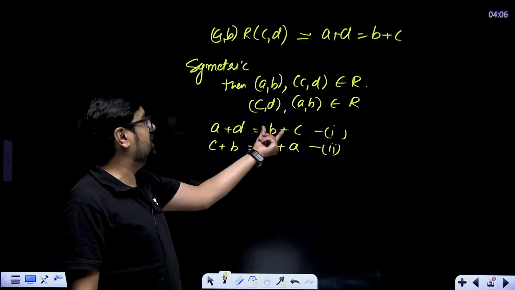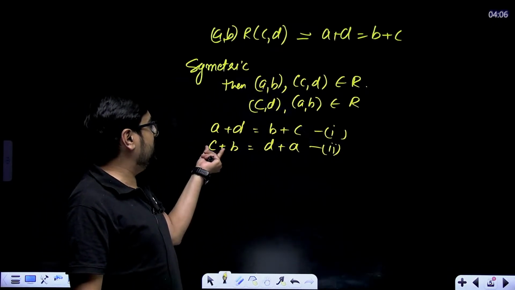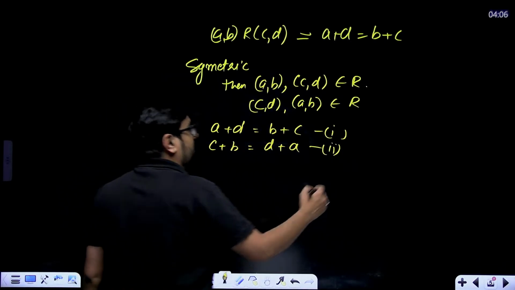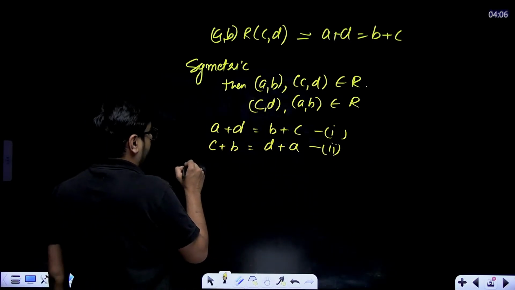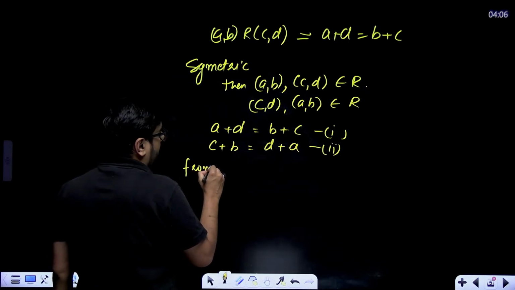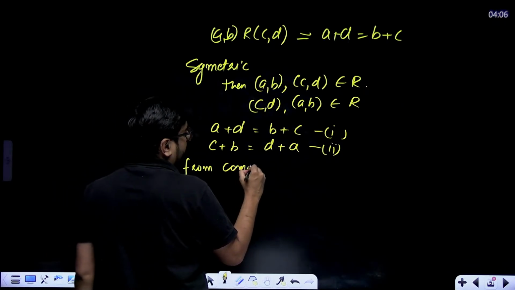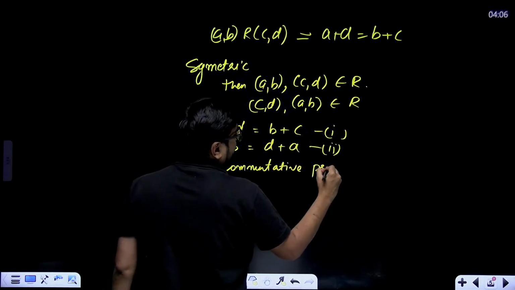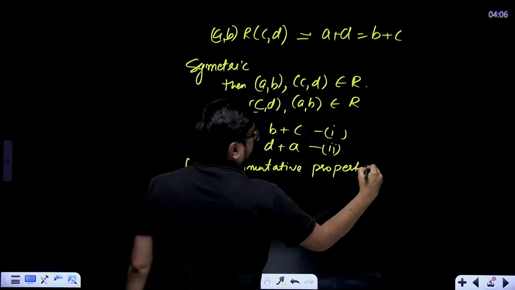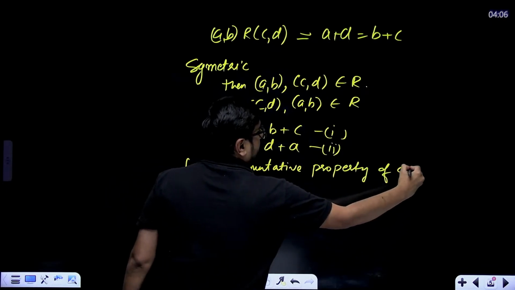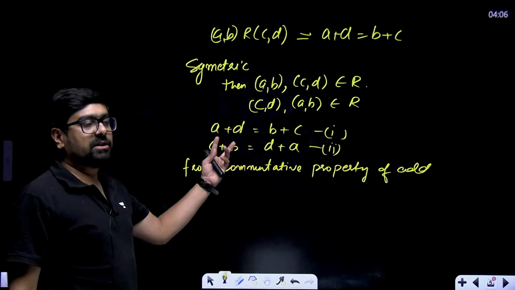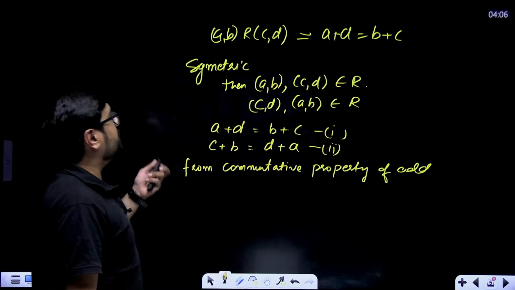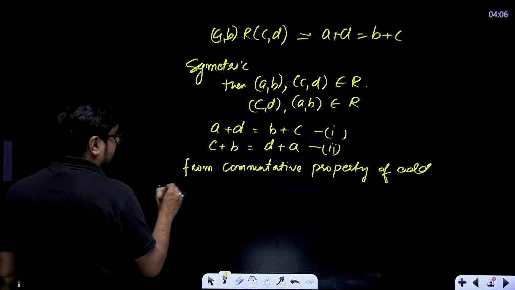If a plus d is equal to b plus c, then c plus b will be equal to d plus a. And here one more thing you can write, from the commutative property of addition, you can say that this is true for all a b c d belonging to R. Correct?